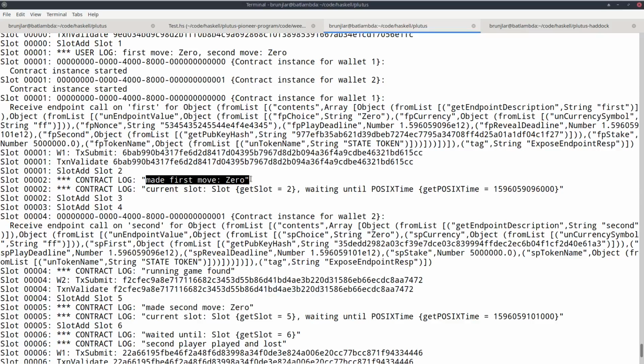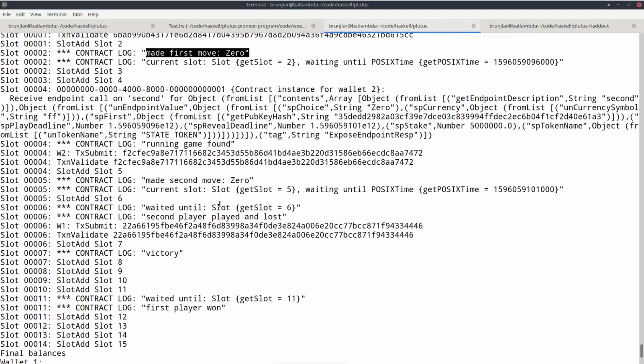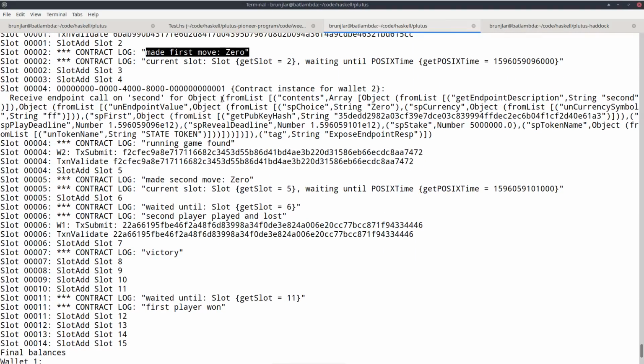Now the second wallet kicks in, looks for this UTXO, finds it, and sees that it can make a move. So it makes its move 0. And now the first wallet sees this move and realizes that it has won because both have played the same move. So now the first wallet must reveal and does that here and has won.